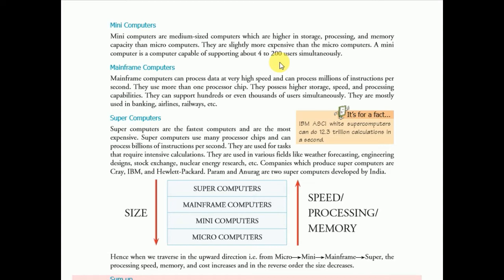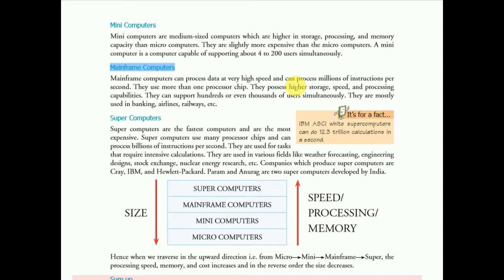Next, mainframe computer. Mainframe computers can process data at very high speed and can process millions of instructions per second. They use more than one processor chip. They possess high storage speed and processing capabilities. They can support hundreds or even thousands of users simultaneously. They are mostly used in banking, airlines, railway, etc.